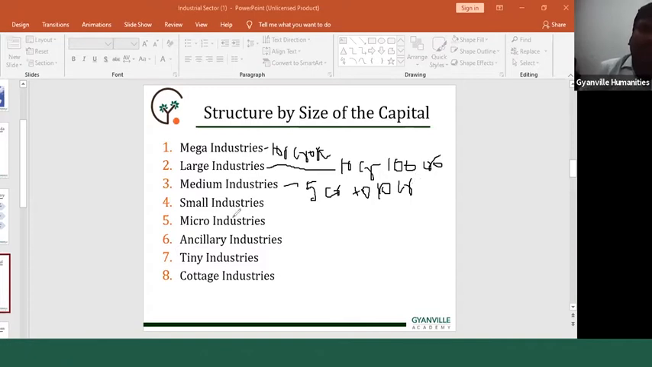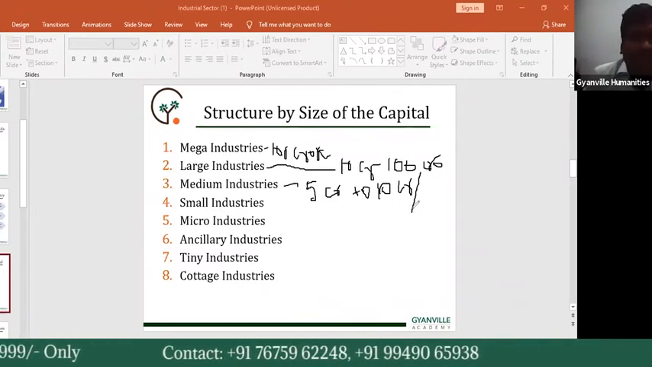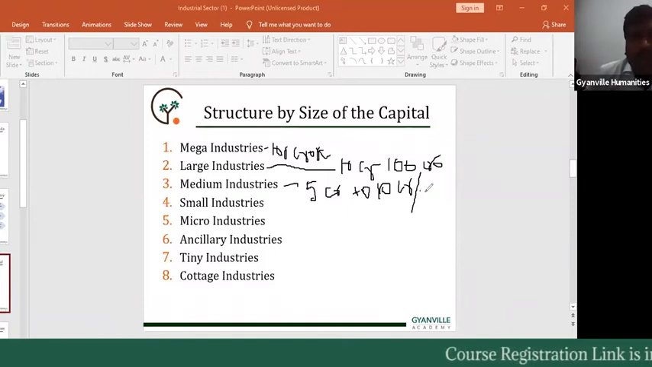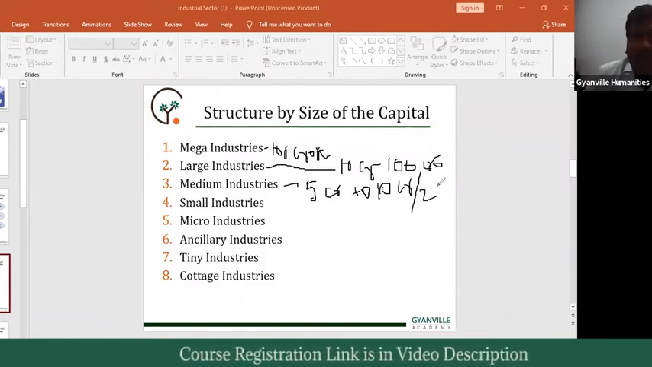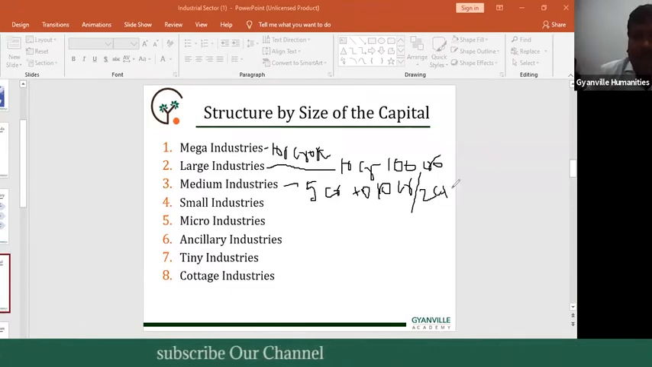In medium and small scale industries, we have two parts: the manufacturing industries and the service industries. In the manufacturing industries, the investment limit is 5 crore to 10 crore rupees, but in the service sector medium industry, it is between 2 crore and 5 crore. So that is the medium scale industries related data.